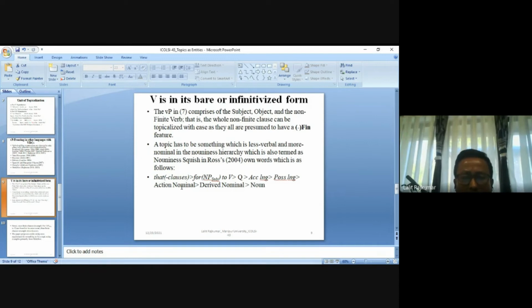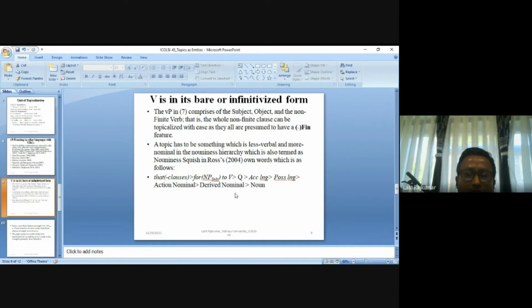So that clauses, that is finite clauses, are less of a noun than non-finite clauses. For subject to verb constructions, then questions, then this is the hierarchy: egg ing, him eating apples, those kinds of constructions, posing, John's eating of apples, action nominal, derived nominal, and then the noun itself.